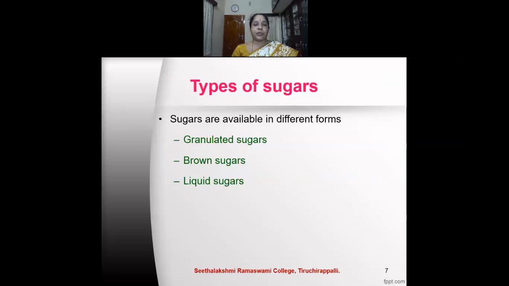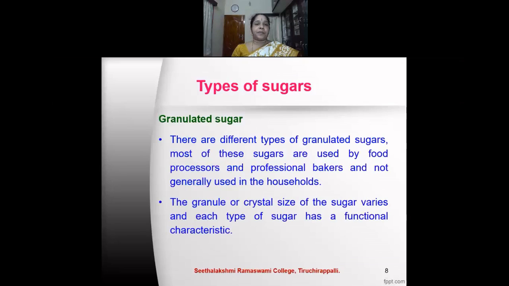There are different types of sugars. Sugars are available in different forms. They are called granulated sugars, brown sugars, and liquid sugars. Let us see in detail about the granulated sugars. The granulated sugars are of different types. Most of these sugars are used by food processors and professional bakers and are not generally used in households. The granule or crystal size of the sugar varies and each type of sugar has a functional characteristic.